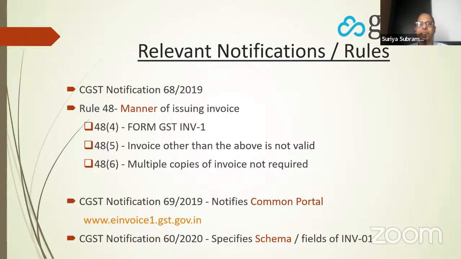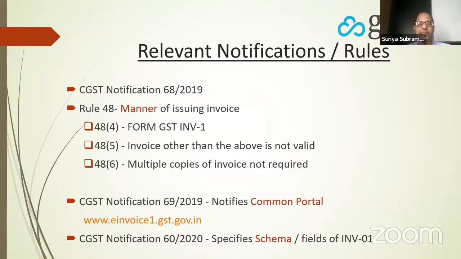So if you do not generate e-invoice, you could be in violation of the provisions. Issuing a paper invoice will not be sufficient. Sub rule 48 sub rule 6 makes taxpayers' life easy. What it says, multiple copies of the invoice are not required. So if you have an electronic invoice that you have generated, you do not need any other copies. The earlier rules were you had to issue original to the recipient, duplicate to transporter, and the triplicate has to be kept with the supplier. Those provisions do not apply. If you have generated an e-invoice, that is sufficient.